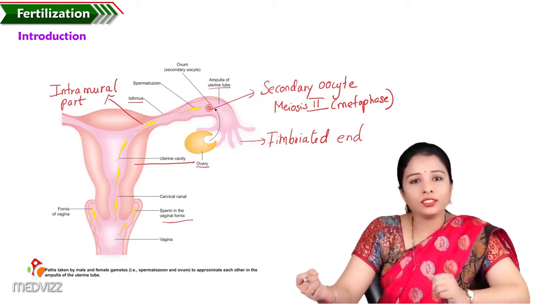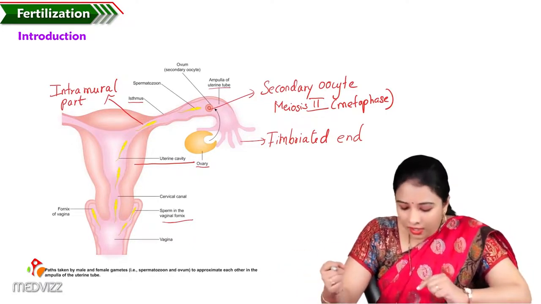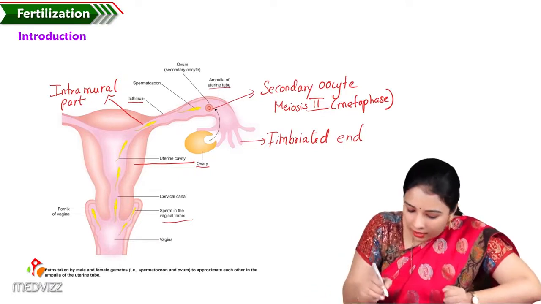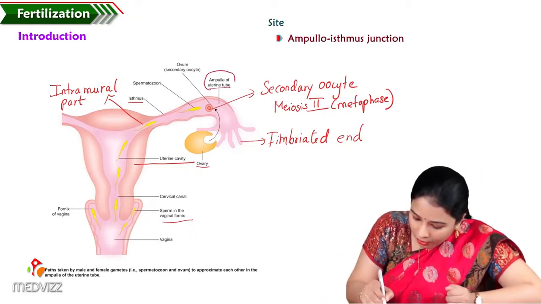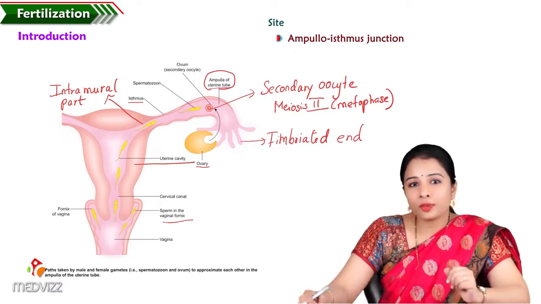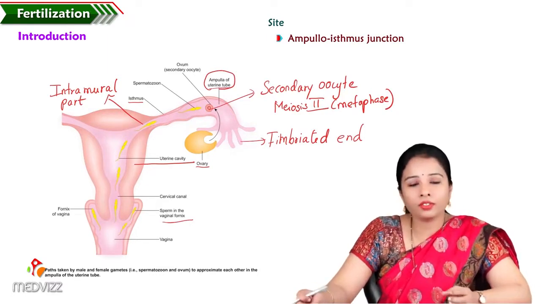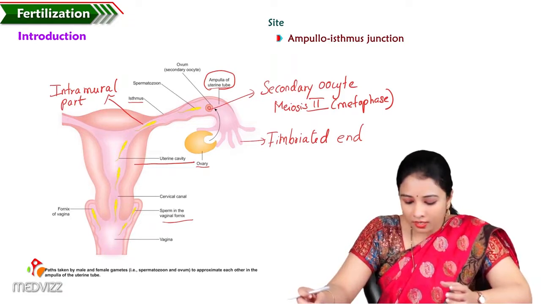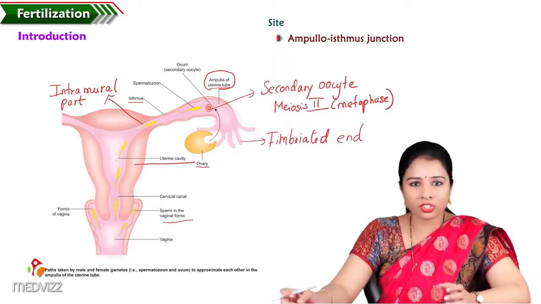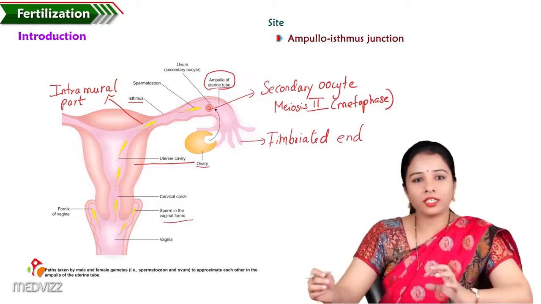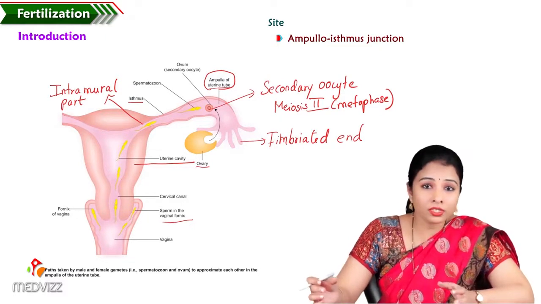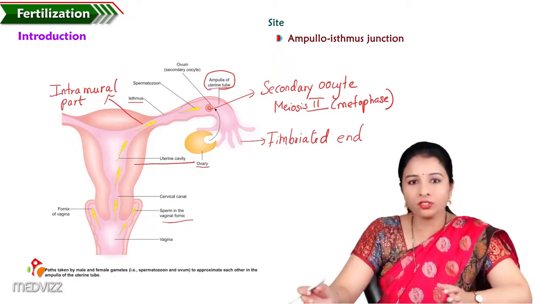So where does fertilization occur? Fertilization usually occurs in the ampulla of the uterine tube. To be more specific, it is at the junction of the isthmus and ampulla, the ampulo-isthmus junction. This is the normal site of fertilization.